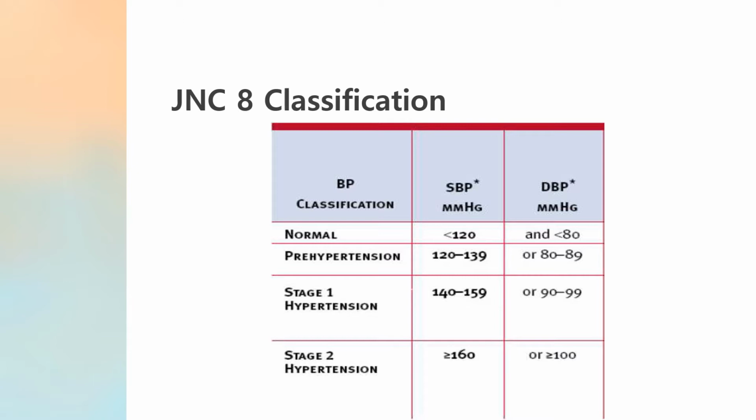Stage 1 hypertension is 140 to 159 millimeters of mercury, diastolic is 90 to 99 millimeters of mercury. Stage 2 systolic is more than 160 and diastolic is more than 100 millimeters of mercury.